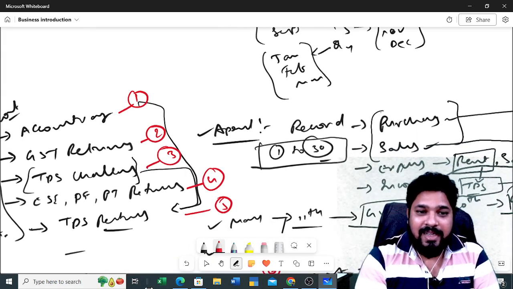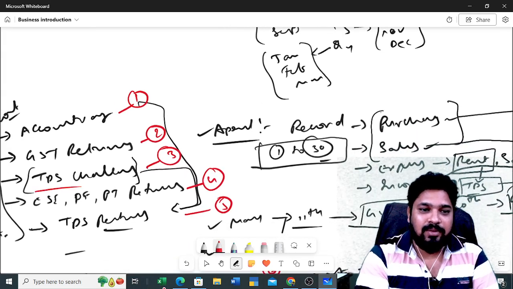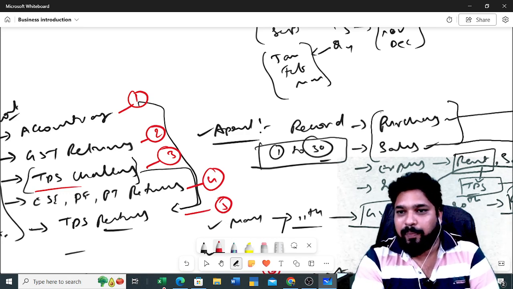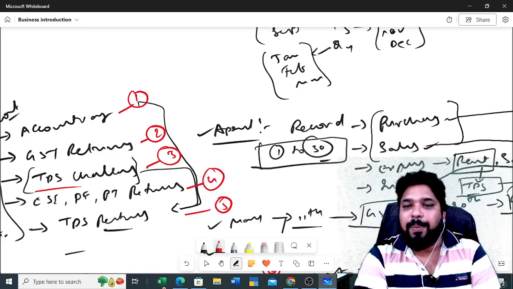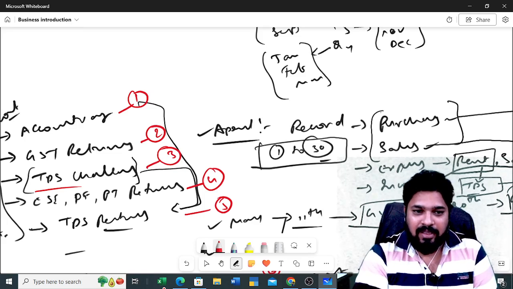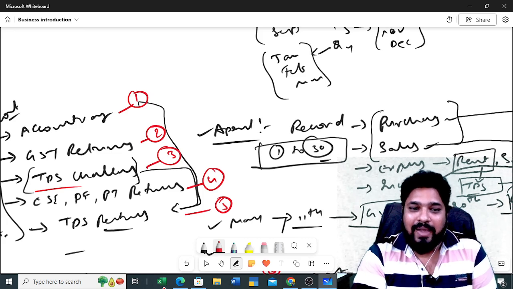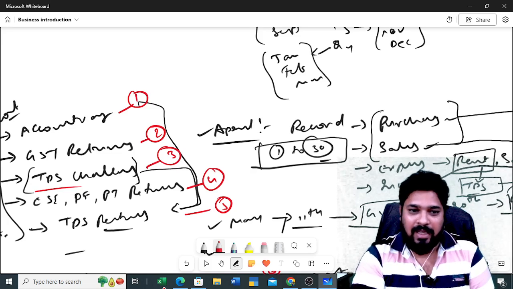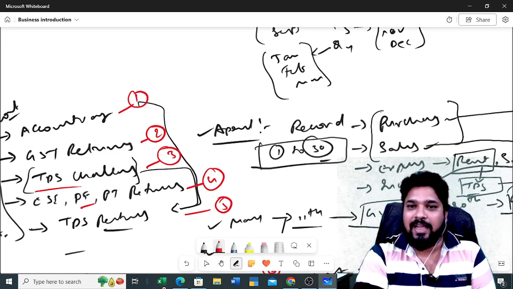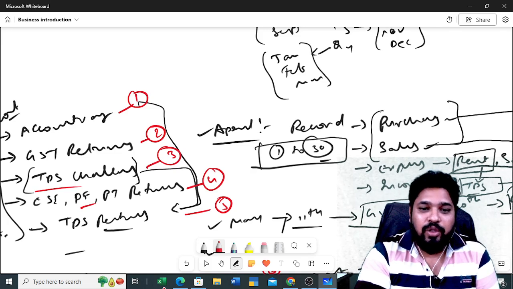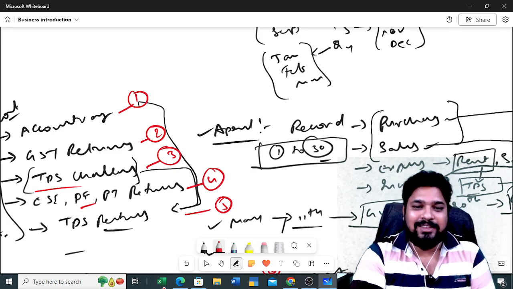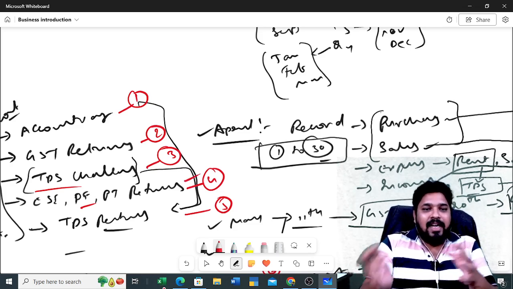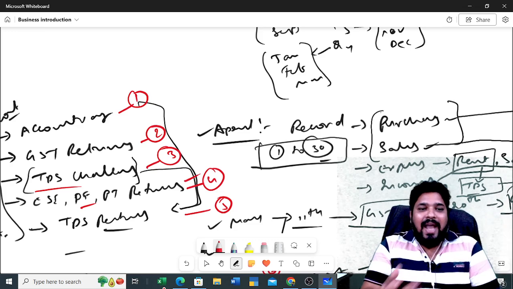Suppose ESI, PF or any deduction is there, you need to pass some journal entries, right? So how much ESI should be deducted from the salary, how much PF should be deducted from the salary, all these things you need to learn from the ESI and PF concepts. If you do not know about the filing of returns, at least you should know how to calculate these things.